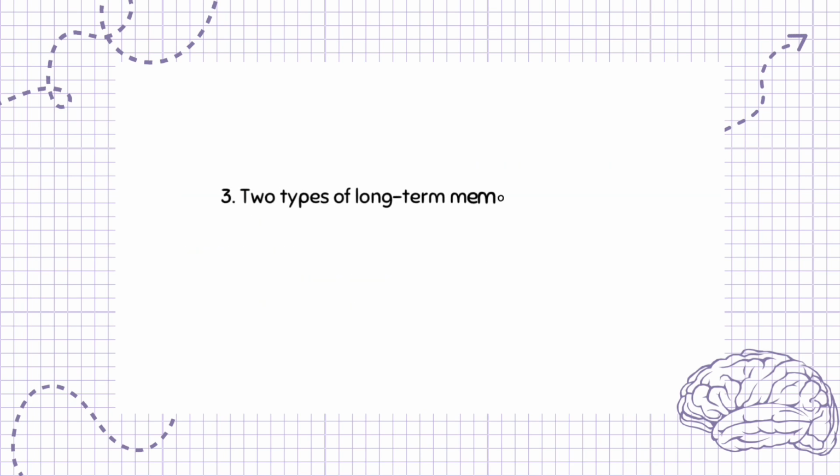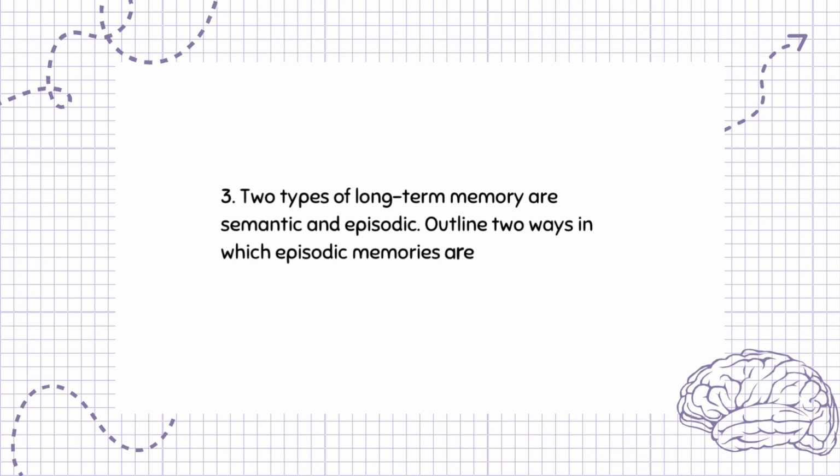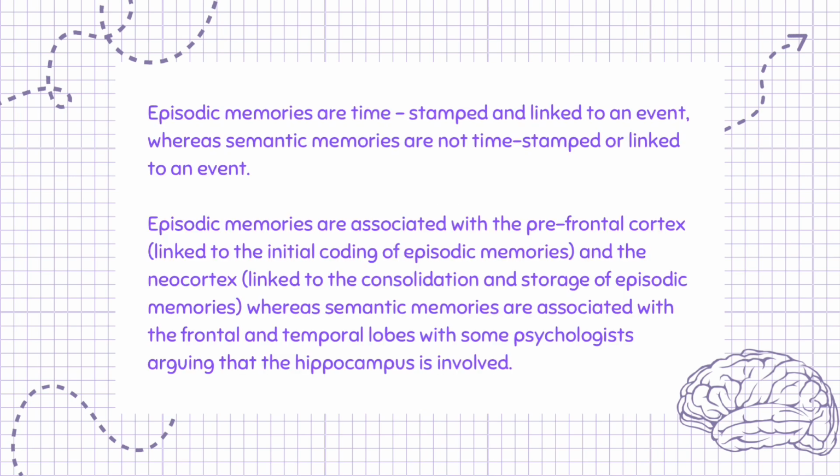Question 3. 2 types of long-term memory are semantic and episodic. Outline 2 ways in which episodic memories are different from semantic memories. 4 marks. Episodic memories are time-stamped and linked to an event, whereas semantic memories are not time-stamped or linked to an event. Episodic memories are associated with the prefrontal cortex, linked to the initial coding of episodic memories, and the neocortex, linked to the consolidation and storage of episodic memories, whereas semantic memories are associated with the frontal and temporal lobes, with some psychologists arguing that the hippocampus is involved.